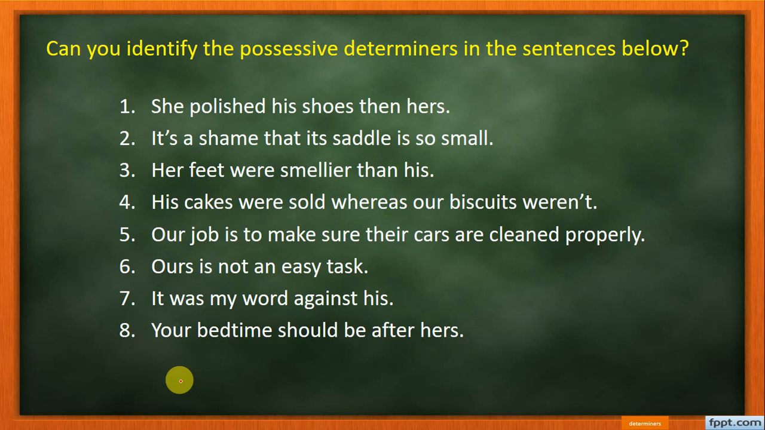Can you identify the possessive determiners in the sentences below? Dear students, pause the video, identify the possessive determiners, and then play the video again to see the answer. She polished his shoes then hers.